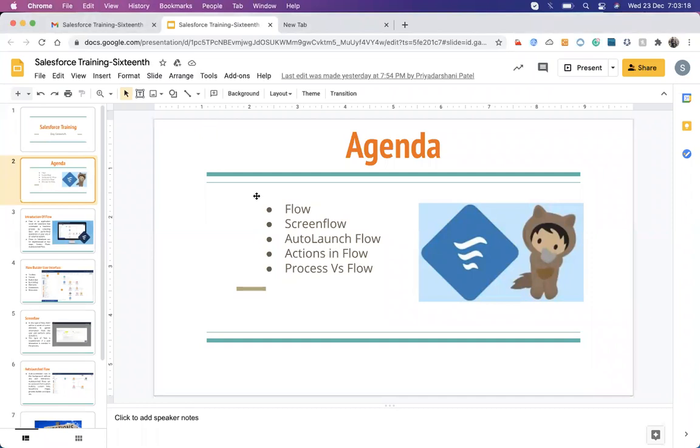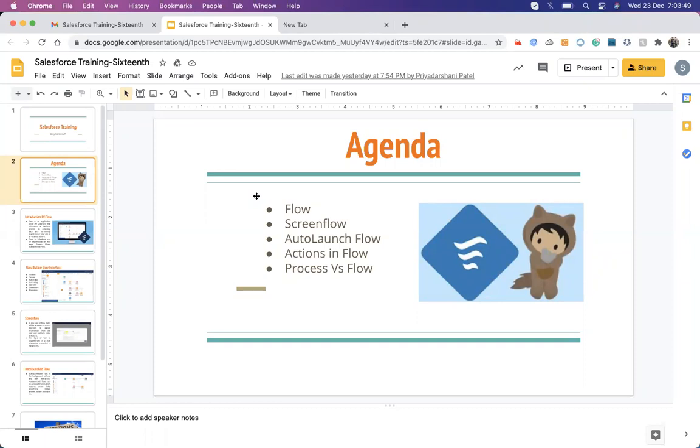In terms of flow, it means a quite advanced version of process builder. Workflow is the basic one, process builder is an advanced version of workflow, and flow is an advanced version of process builder. Whatever capability we have in a process builder, we can also do in the flow. But it also has some more extensions. Flow is more visual.